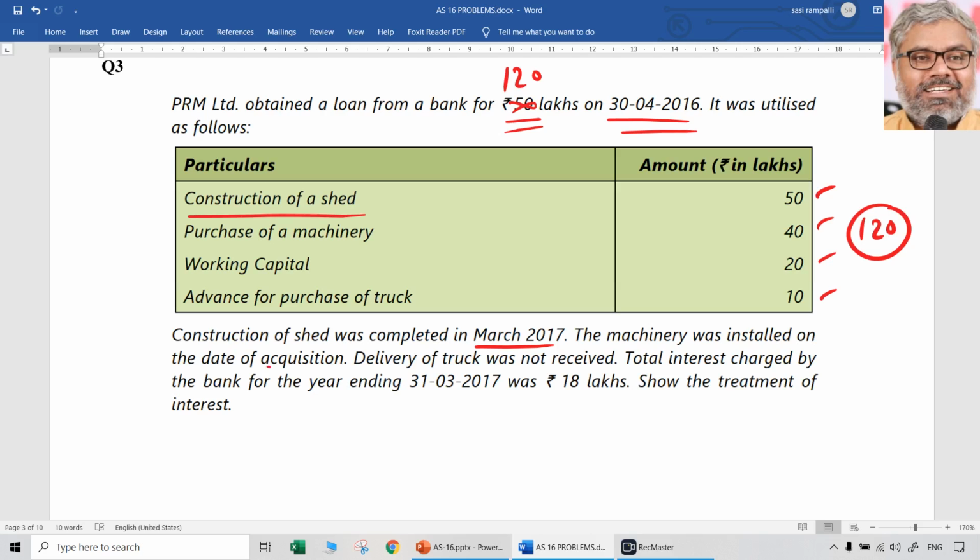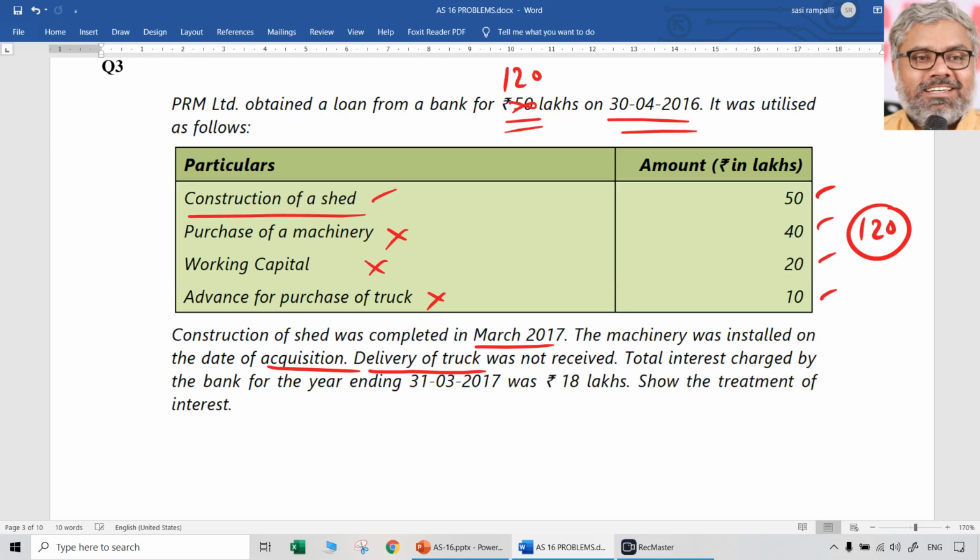Machinery was installed on the date of acquisition itself. Can that be a qualifying asset? No, it is not a qualifying asset. Purchased and installed, done. So when the asset is ready for its intended use on the date of acquisition, it is not a qualifying asset. Delivery of a truck not received, but still it is not a qualifying asset because it is also ready-made. You just have to purchase the truck which you did. Delivery will come later, so what? It is not going to take any substantial period just to get the delivery of that truck. Just because delivery is not received, nothing is going to change. Basically, it is not a qualifying asset at all.